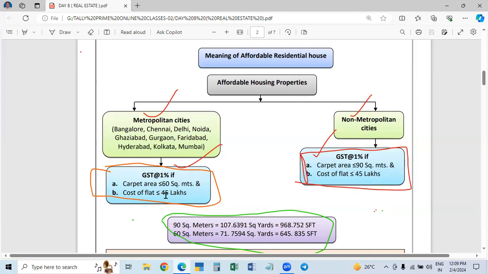So the registration value should be 45 lakh or less. That is, not more than 45 lakhs. So two conditions must be fulfilled. Square meters 60 or less, and the cost of the flat 45 lakhs or less. Only then are both conditions satisfied. In metropolitan cities, it is regarded as an affordable residential house.